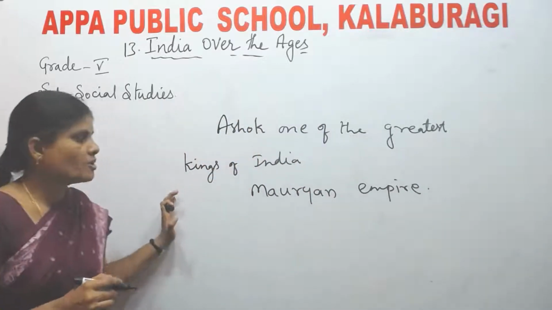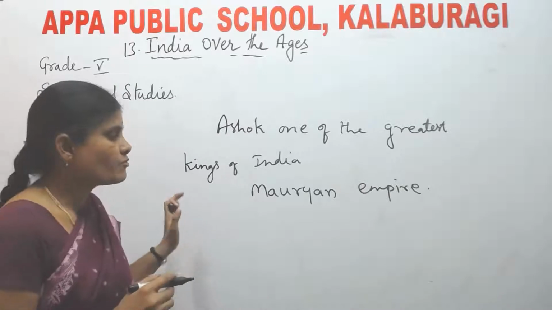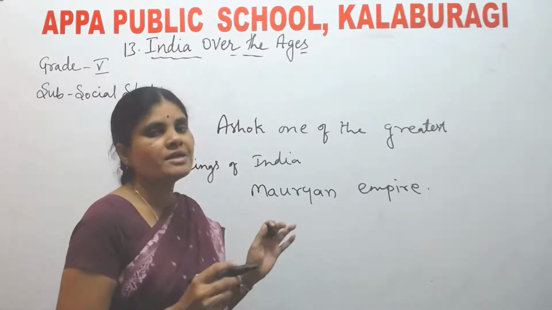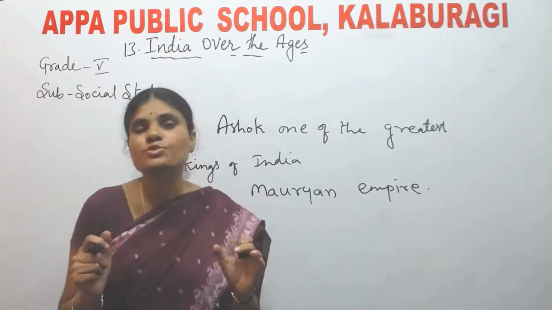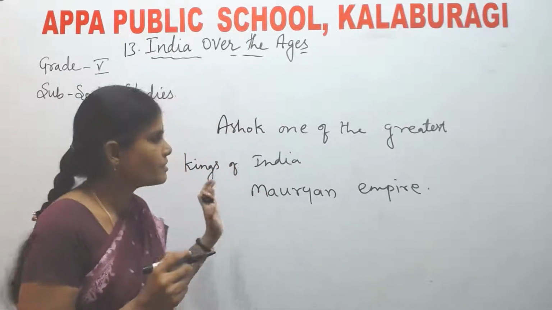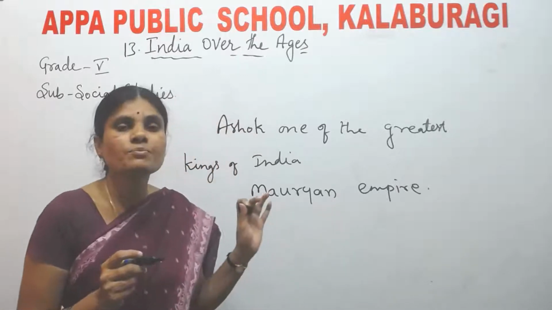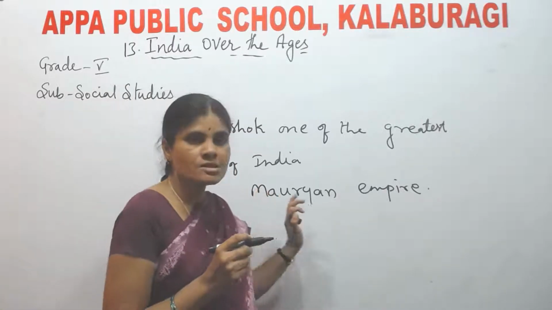The Mauryan Empire was at its peak, that means in the highest position, under the rule of Ashoka. How was the Mauryan Empire? It was at its peak.